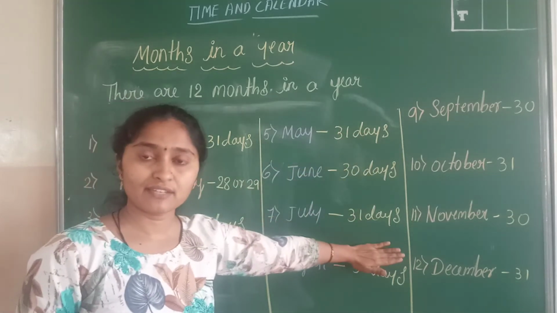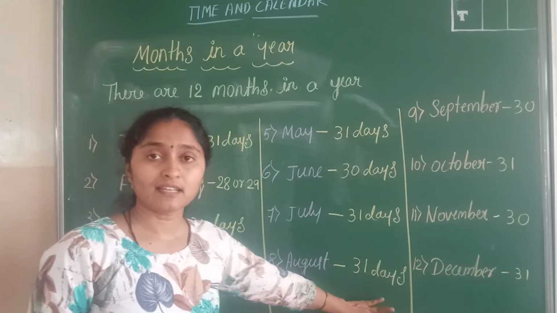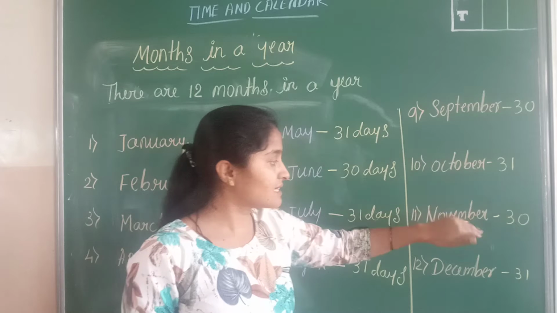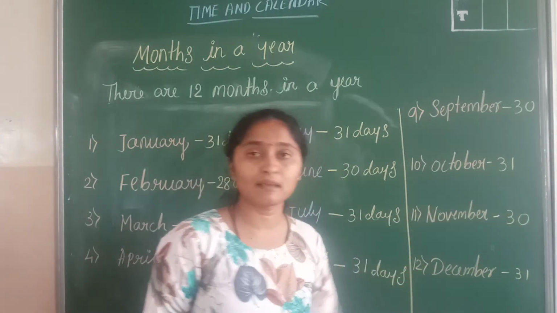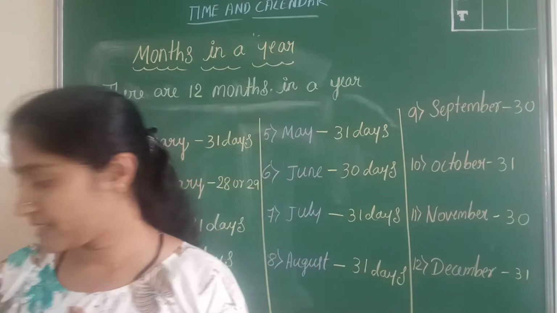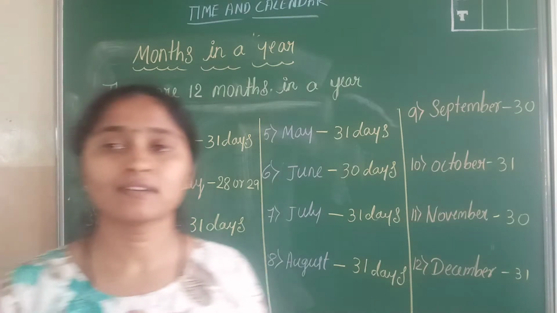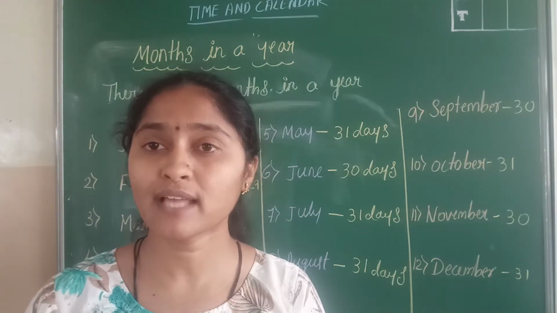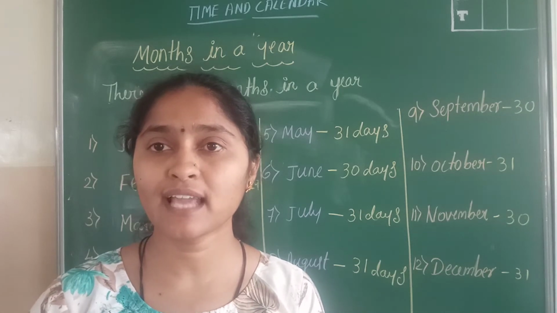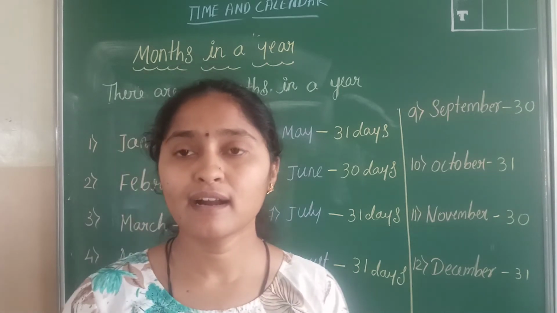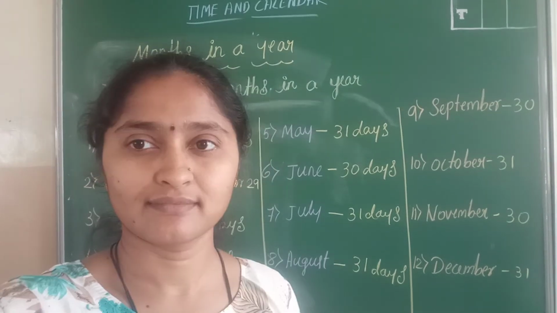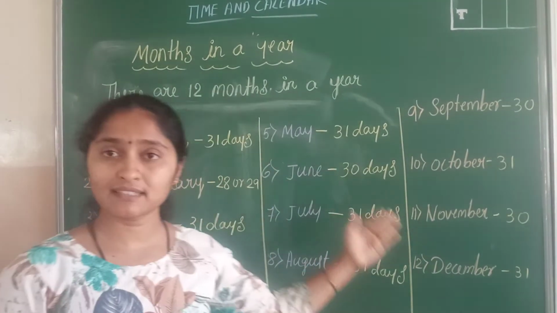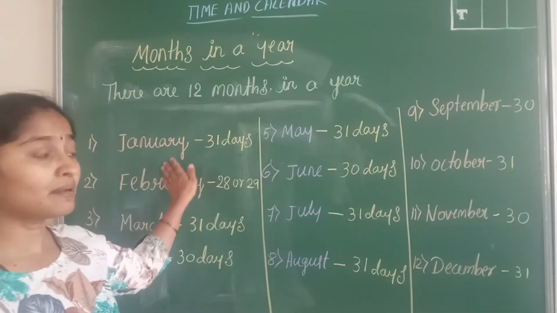In July 31 days, and in August 31 days. September 30 days, October 31 days, November 30 days, and December 31 days. So we have 30 and 31 days in a month, not more than 31. Only 30 and 31 days in a month. So now we learned that there are 7 days in a week and 12 months in a year, and how many days in 1 month.